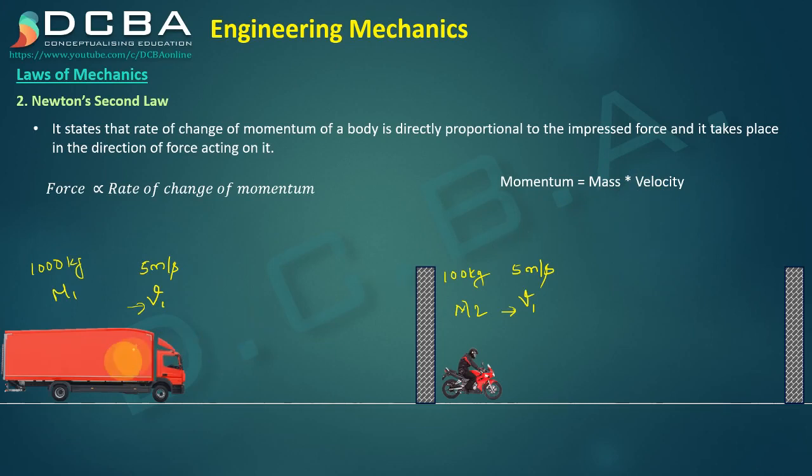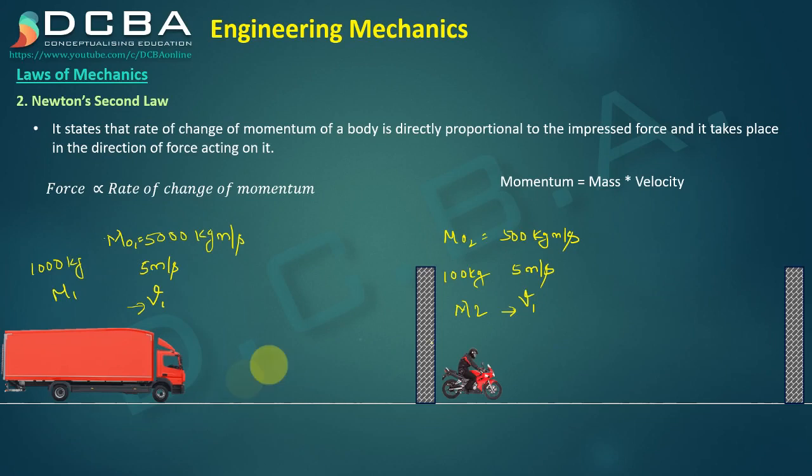It is mass into velocity. So momentum when it is moving would be 1000 into 5, which is 5000 kg meters per second. Let us call it MO1, just giving a name, and MO2 will be 100 into 5, which is 500 kg meters per second. These are your walls, so let us say that they come and hit this wall.